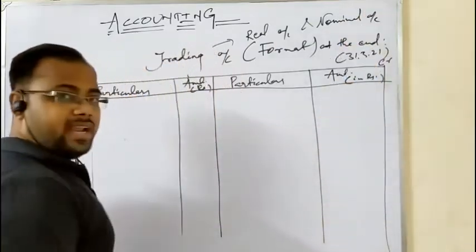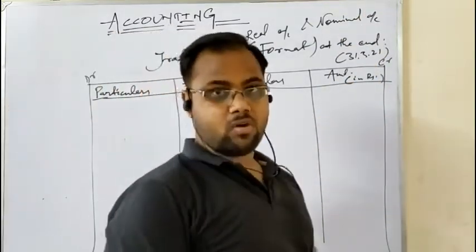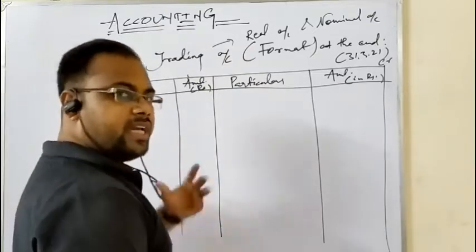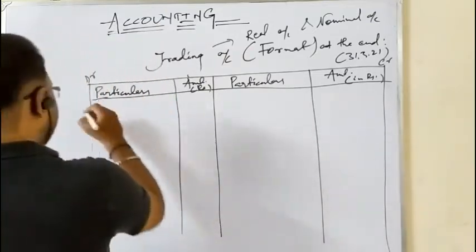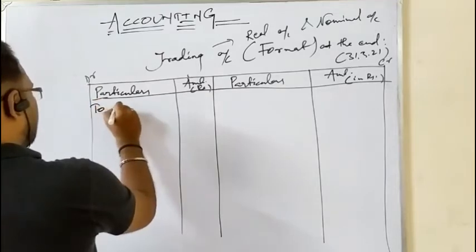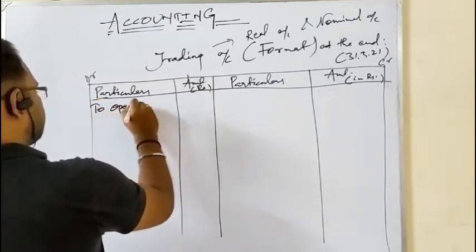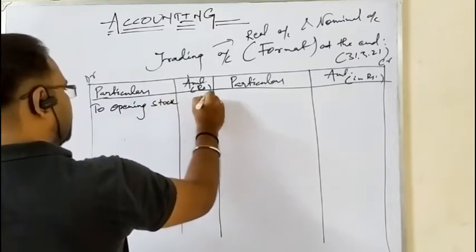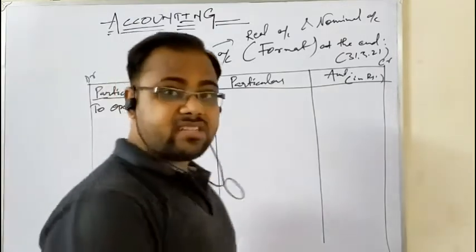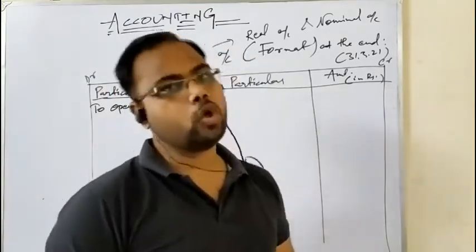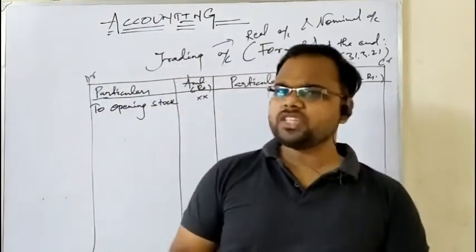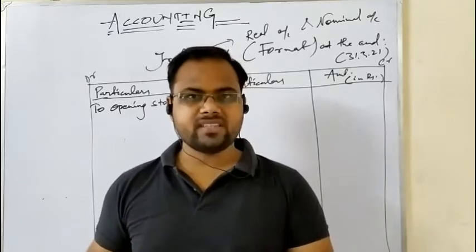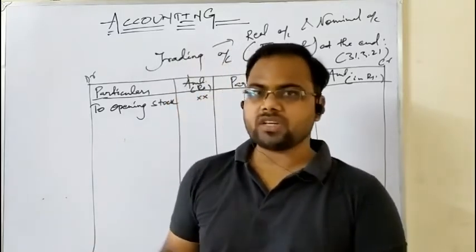Okay, so why is it called a real account? This I will discuss now. The first transaction or the first item that exists in trading account on the debit side is the opening stock. That is opening stock. Okay, what is opening stock, and does it really exist in every problem or every business? No. Opening stock is, if you have any stock unsold during this year that is not sold to the customer, unsold means that only.